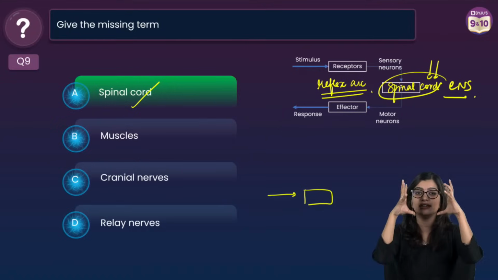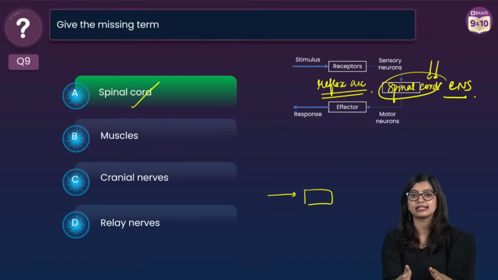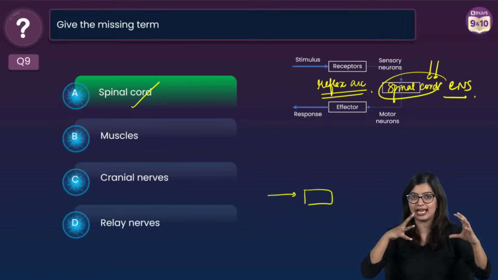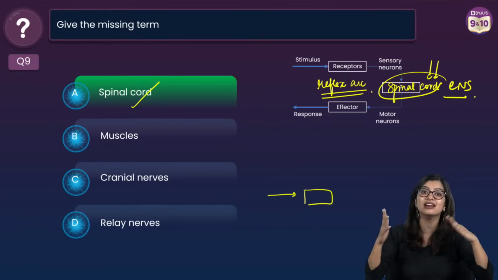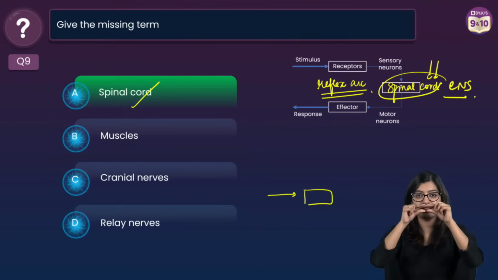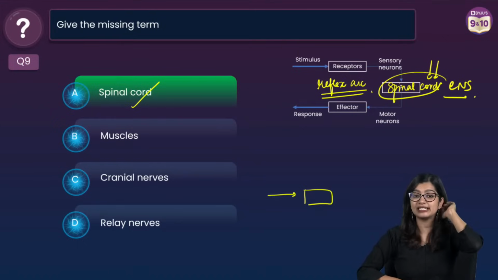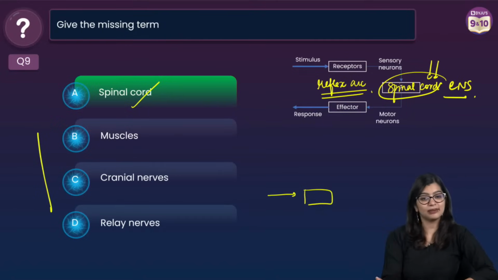It is the main reason. See, it is your central nervous system. And here we see that inside the central nervous system, you have your relay neuron which acts as a facilitator where your sensory and motor neurons meet. And normally we will not say relay nerve, we say relay neurons, right? Because they are at the finest level at that point, which is why in this case the answer will not be D, it will be option A. So are we clear? Yes, are we all clear? Okay. If you have given me spinal cord as the answer, you will get 1 mark.